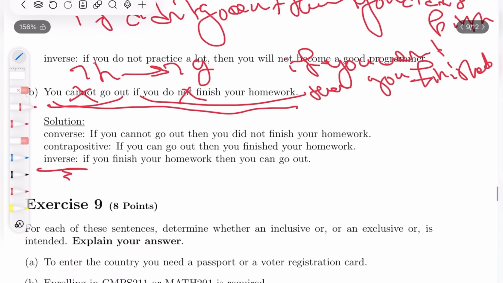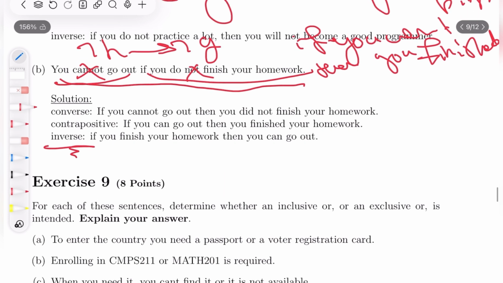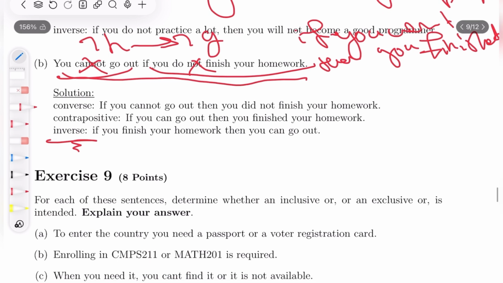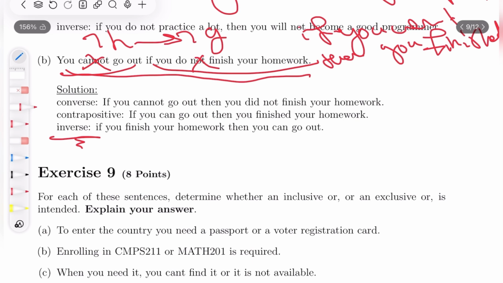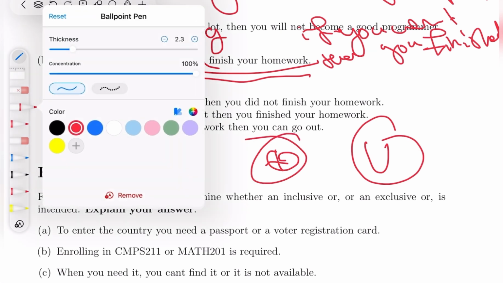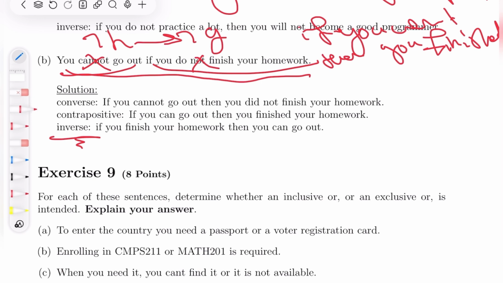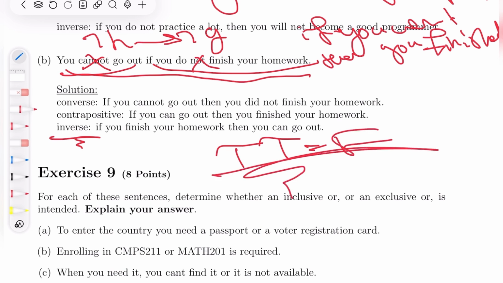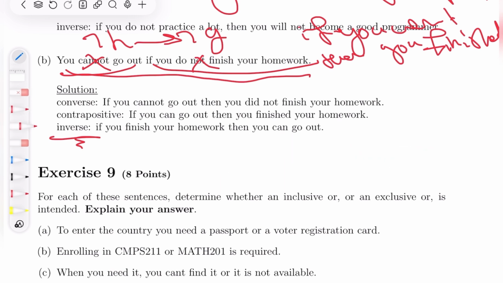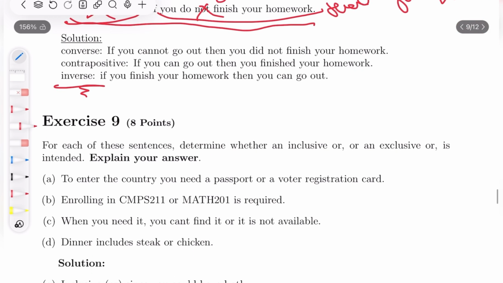For each of these sentences, determine whether it's an inclusive or an exclusive or. So now for each one of these, we have to see if it's an inclusive or an exclusive or. We know that this is the exclusive or and this is the inclusive or. What's the difference? Well, if you do the truth tables very quickly, you'd find that there's one case where the exclusive or differs from the or, which is the true case. The exclusive or gives you a false because they need to have different truth values for the exclusive or to be true.